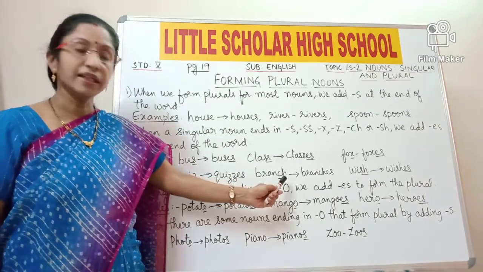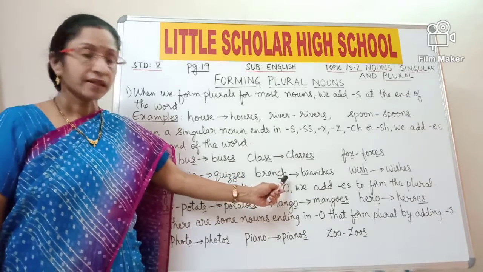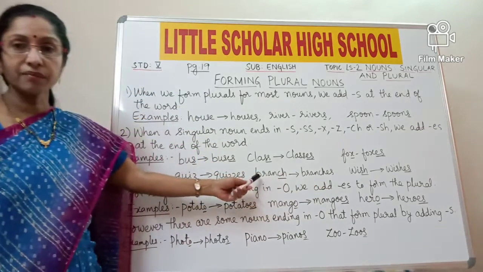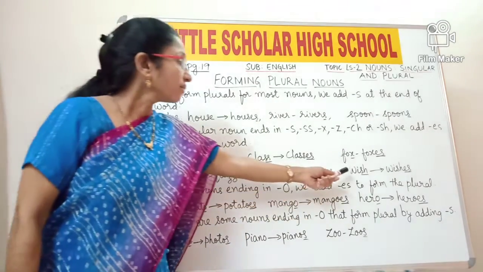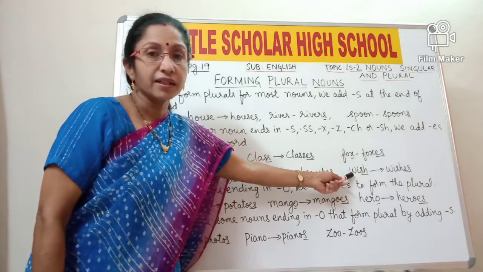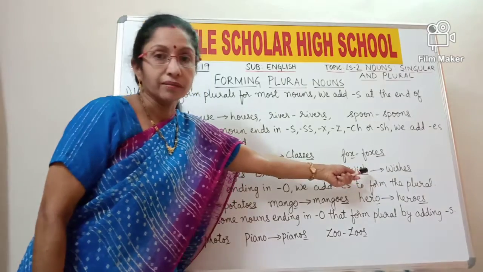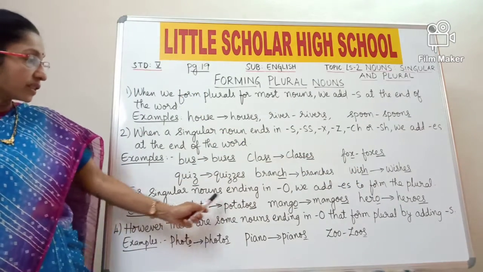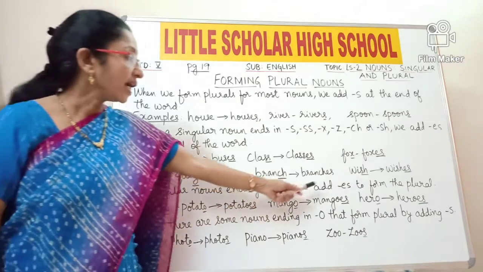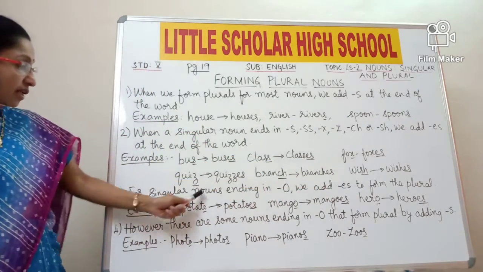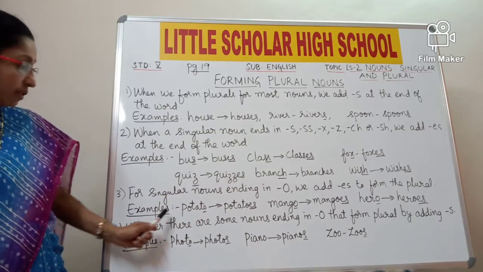Branch. Branch is ending with letters ch. So just add es to that and becomes branches. Branch becomes branches. Then wish. It is ending in sh. So wish is singular and wishes is plural. Now look at the third rule. For singular nouns ending in o, we add es to form the plural. So now look at the singular nouns which are ending in o in the examples.